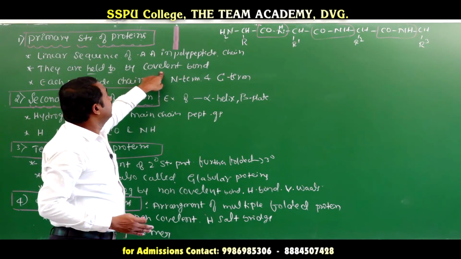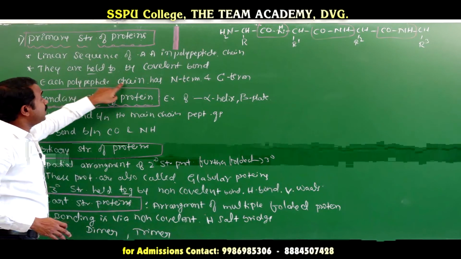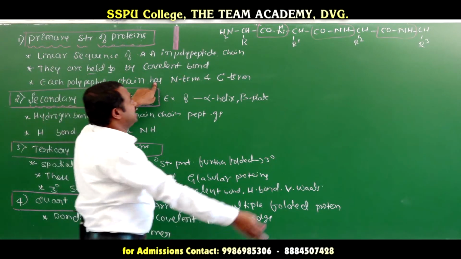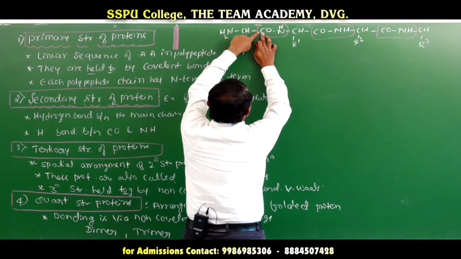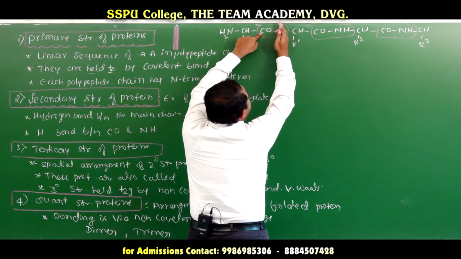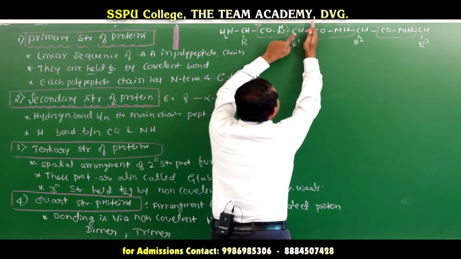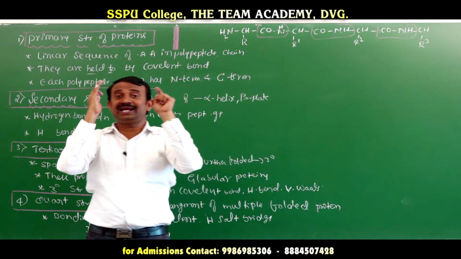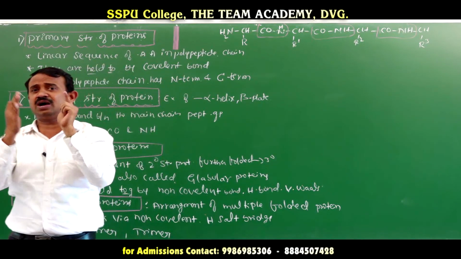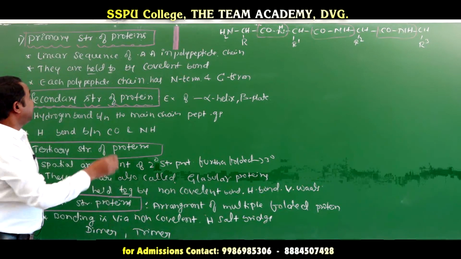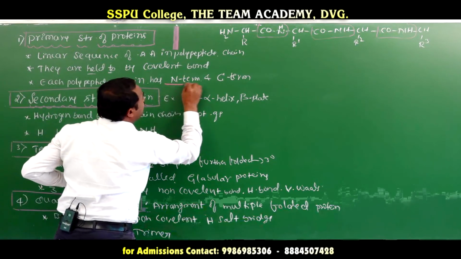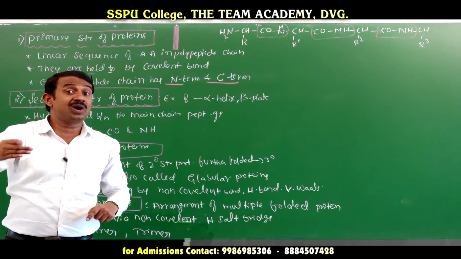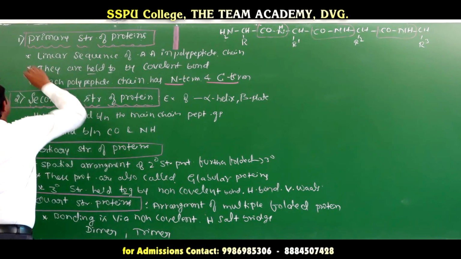Listen carefully. Each polypeptide chain has an N terminal and a C terminal. Here the NH2 is the N terminal and the carboxylic acid is the C terminal. It has nitrogen and carbon ends: carboxylic acid and amine. That is the N terminus and C terminus, and the elimination of water molecules is called the primary structure of proteins.